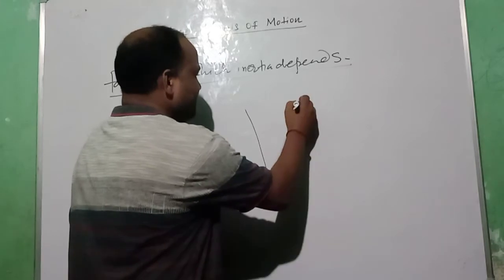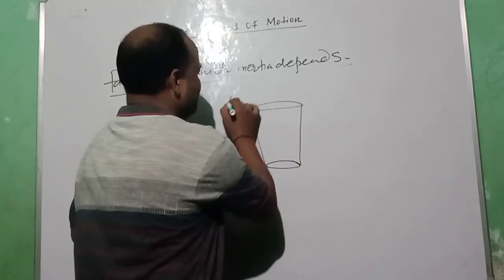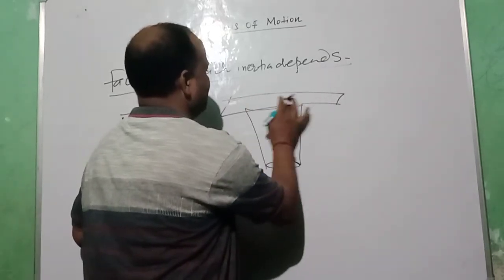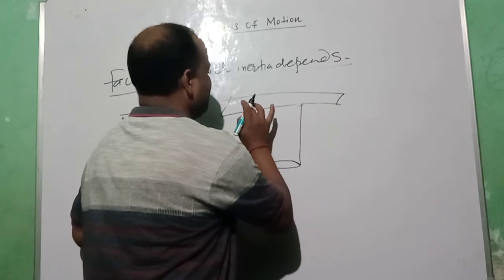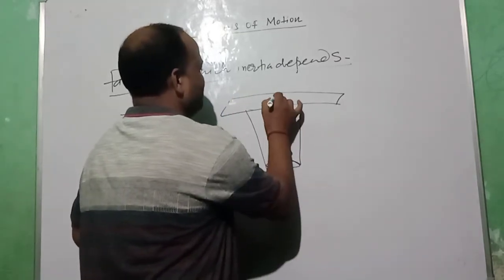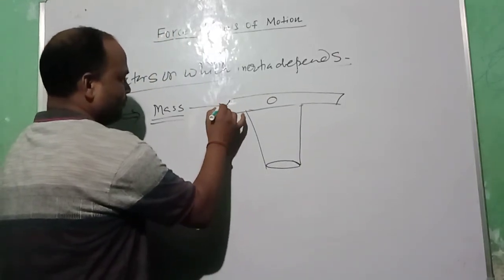The activity: this is a glass tumbler, put a cardboard over it. Now on this cardboard put a coin. Now hit the cardboard. What will happen?